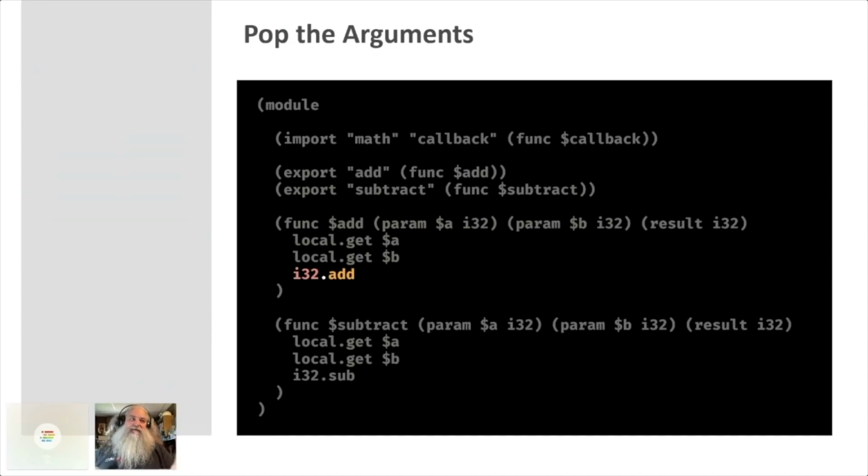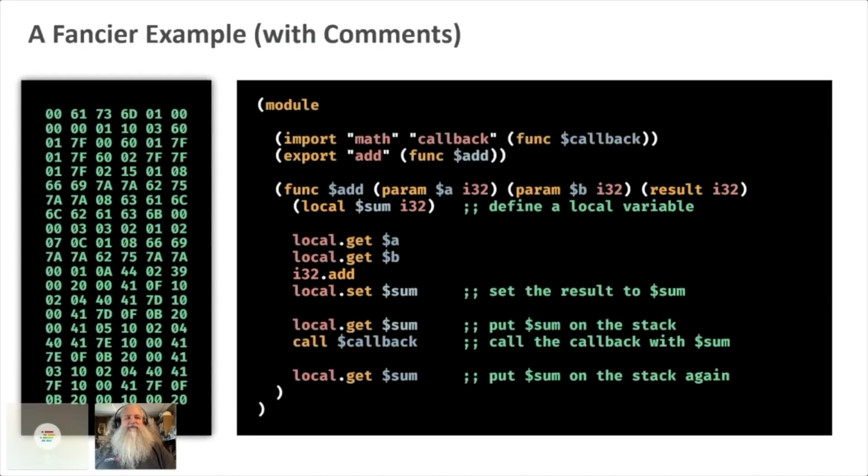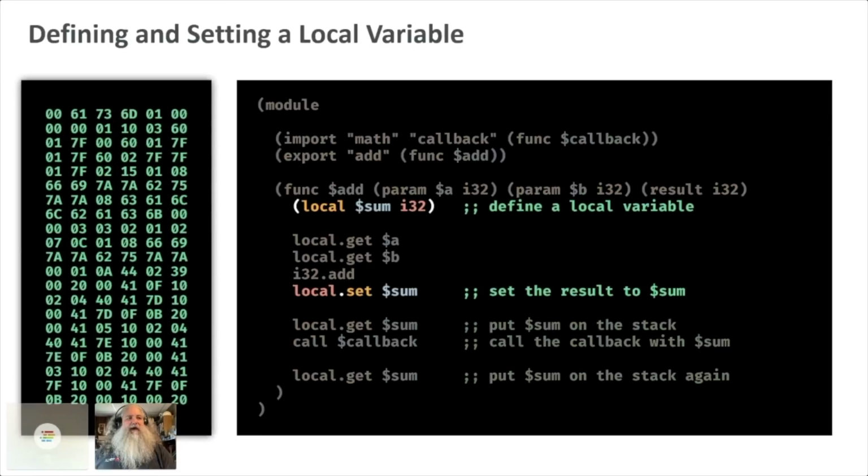If they're not there, it will error. Then it adds them together and pushes the answer back onto the stack. At the end of the function, there's 1 item on the stack. That's the return value. This is how a stack-based assembly language works. Here's a slightly fancier example that shows the callbacks in action.